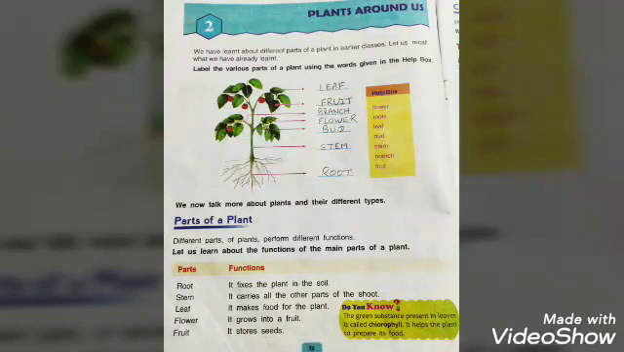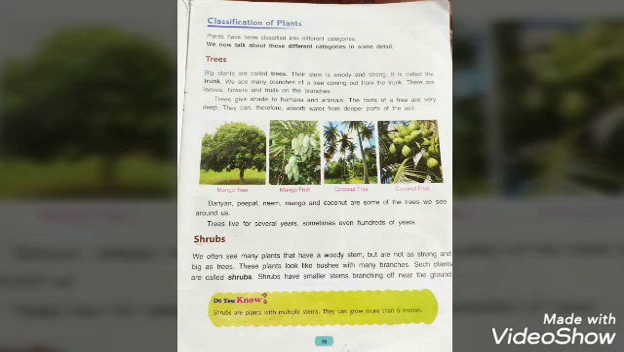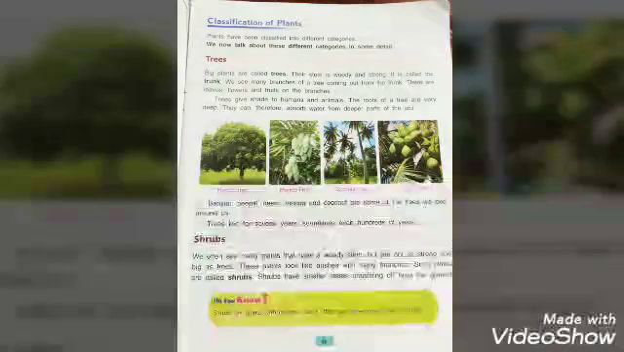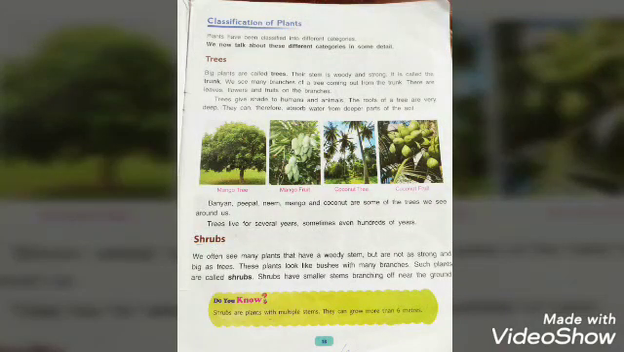In previous classes, we have started chapter 2, plants around us. We have studied about different parts of the plant. Then after, we have studied about trees. As we know that very big plants are called trees like mango, banyan, coconut. Then after we studied about shrubs which look like bushes with many branches.